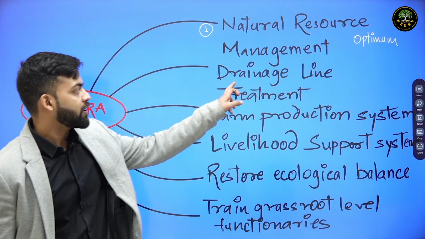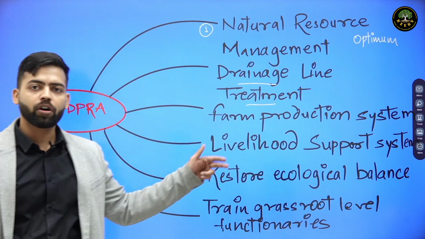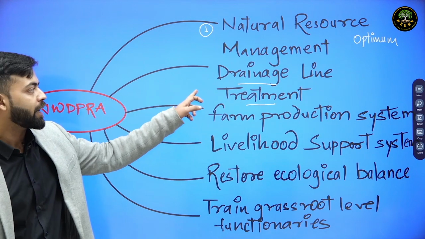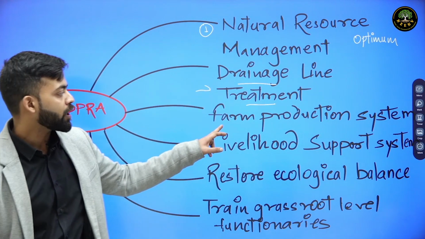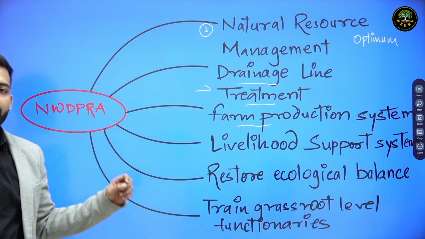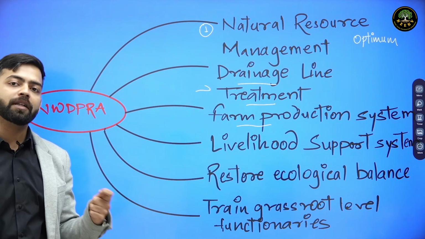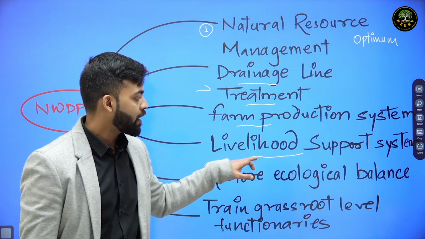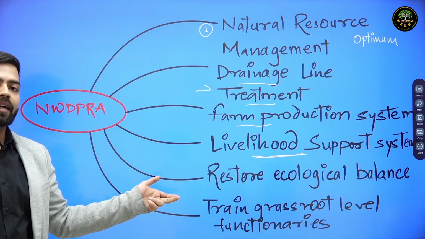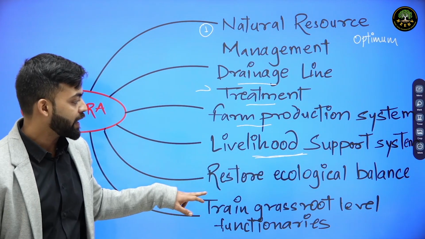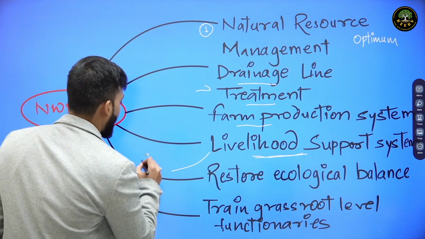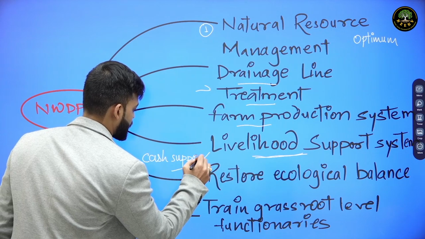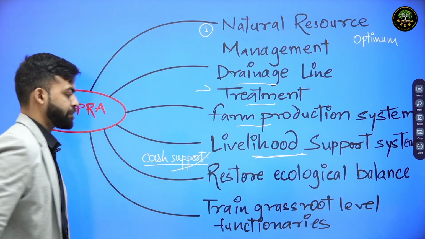Then drainage line treatment. Suppose there is clogging or sedimentation in any river body or water body, then that can be treated. Then farm production system. Farm production system is basically that the best suited crops on the basis of climate can be grown in this region. Then livelihood support system for farmers as well as allied activity workers, by training them and by giving them cash support as well, was under this program.